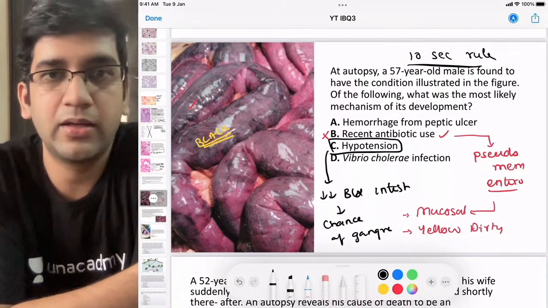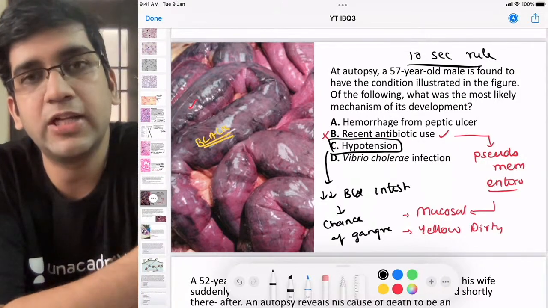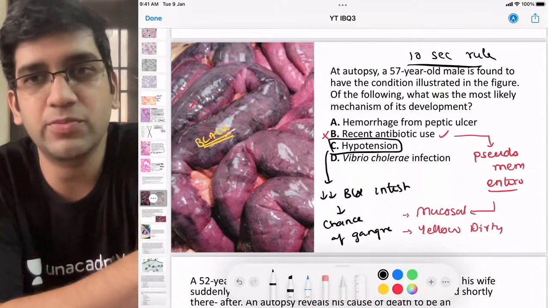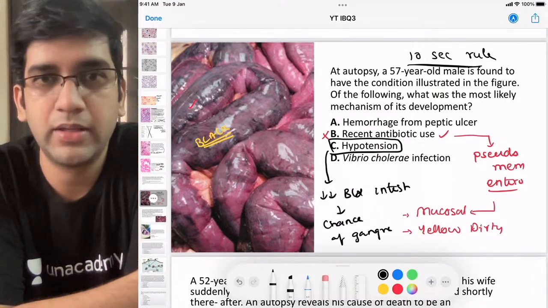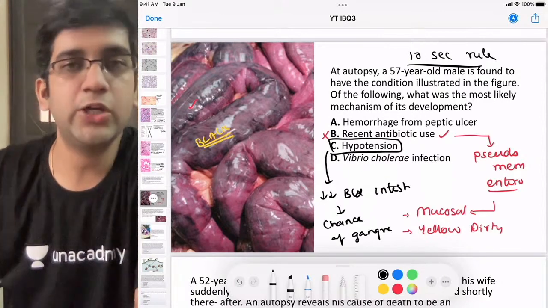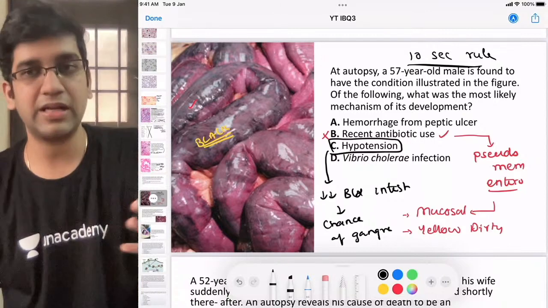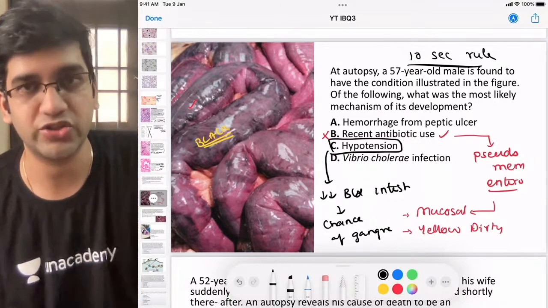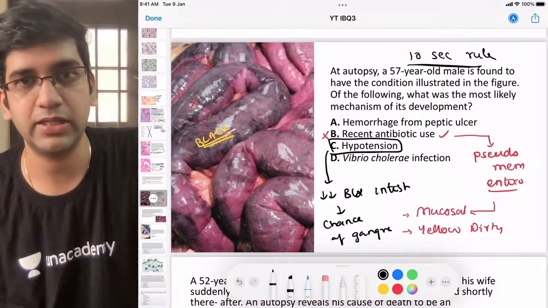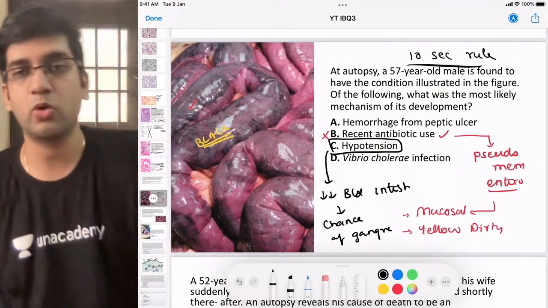Okay, Abhimanyu again. A hemorrhage from a peptic ulcer. Do you think it will cause hypotension or it will cause melena? Hemorrhage from peptic ulcer is very unlikely to cause a massive bleed and hematemesis, right? Unless there is a bigger artery being eroded, it will not cause that. Fine. So better option would be option C. That's all. Again, choose the best option.